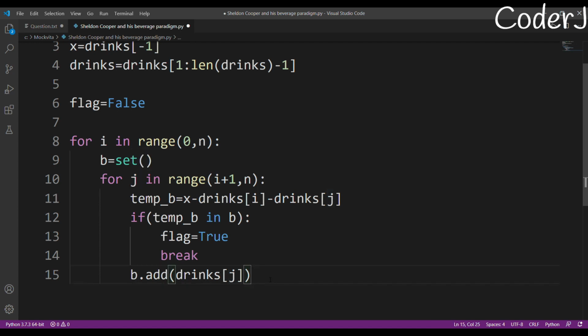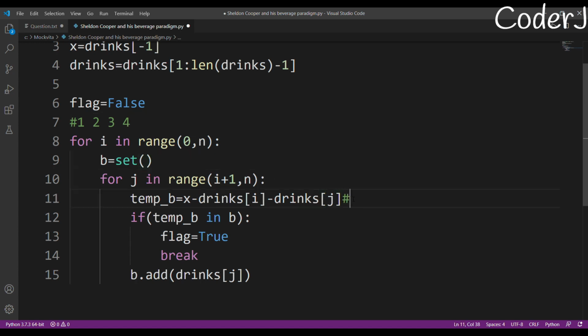Okay, because initially the set will be empty, right? So the first time this condition can never be true. After that, I'm sequentially adding all the elements one by one, and I'm checking if it's possible or not. Let's just take an example, right? This was our list: 1 2 3 4. Okay, so I'll come to here. My b was initially empty.